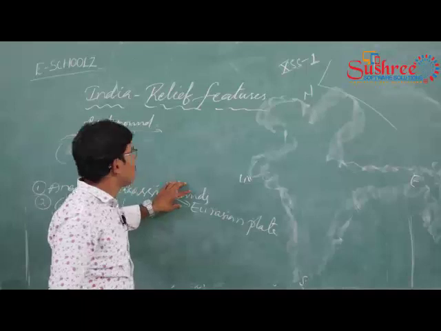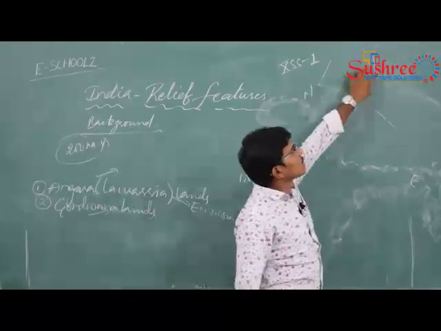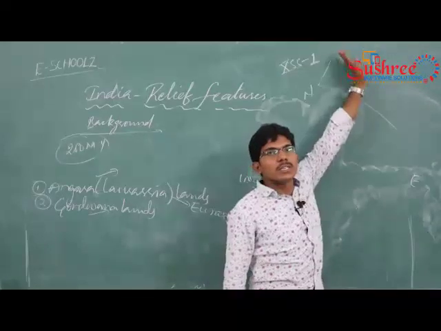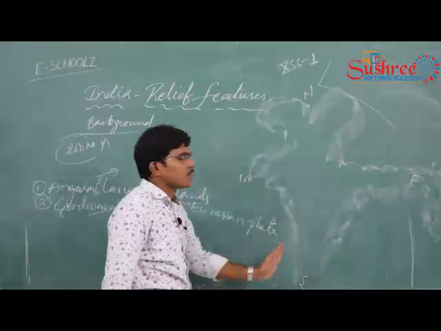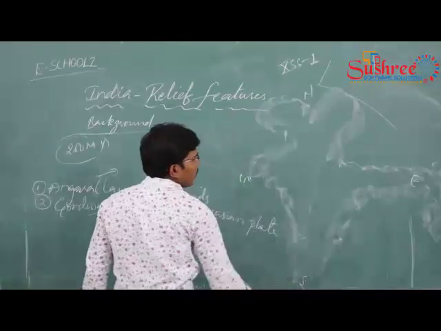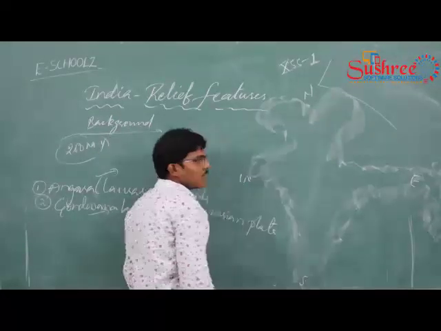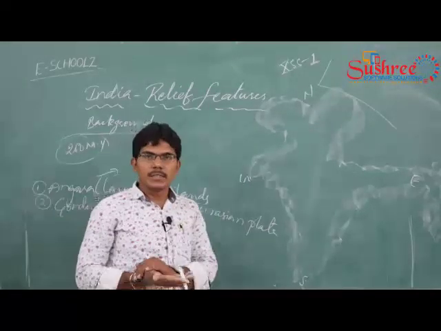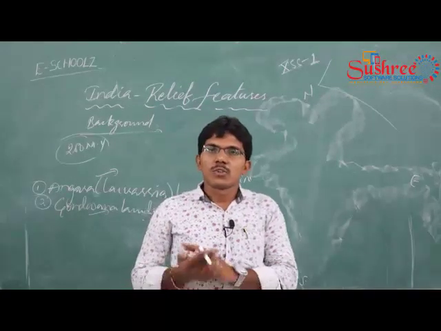The Eurasian plate is divided from the Gondwana lines in the north. Here in this region the Eurasian plate will be, and from the north the Gondwana lines will be, and upon that the Eurasian plate, that is the Angara lines.